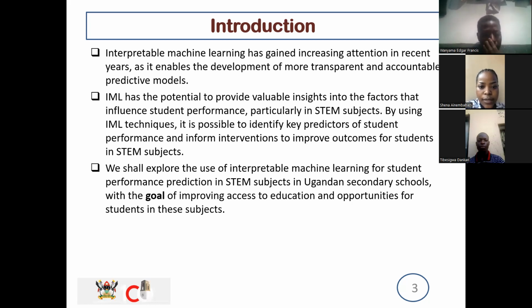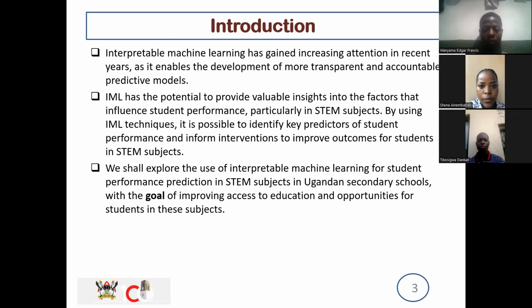Interpretable machine learning has the potential to provide valuable insights into the factors that influence student performance, particularly in STEM subjects. By using interpretable machine learning techniques, it is possible to identify key predictors of student performance and inform interventions to improve outcomes for students in STEM subjects, that is science, technology, engineering, and mathematics subjects.